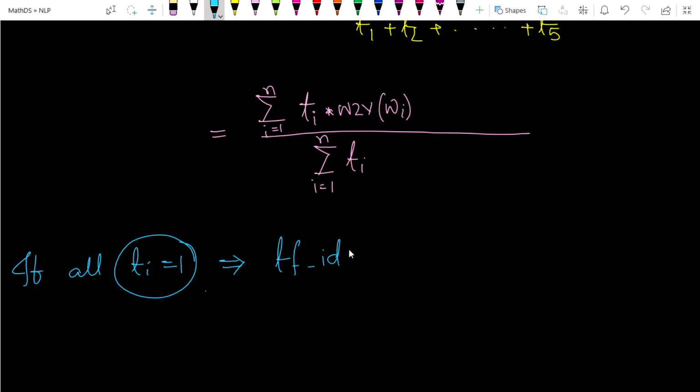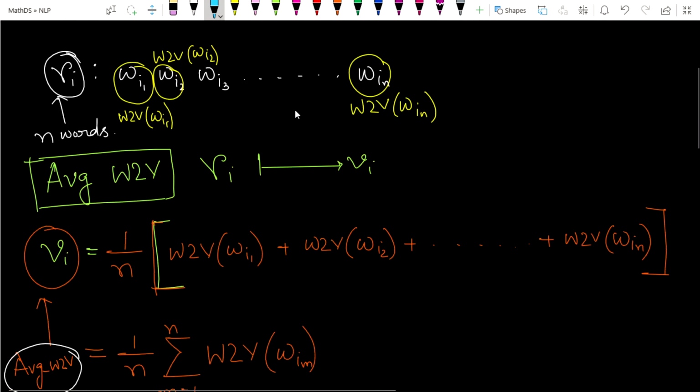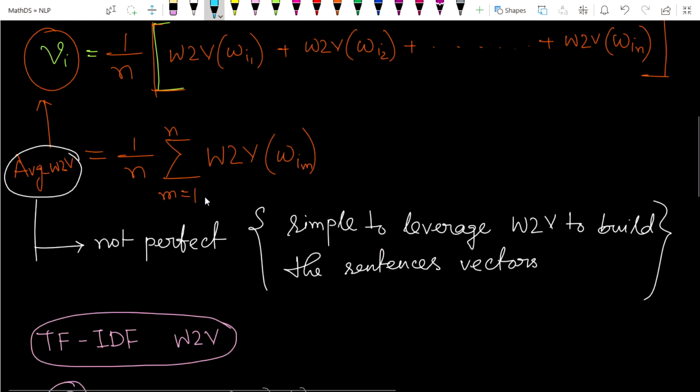the TF-IDF weighted Word2Vec vector will be the same as the simple average Word2Vec vector. Just see it. If we take Ti equals 1, that means what? This means this will be 1, this will be n, and this will be 1. So these things will simply be converted into this formula.